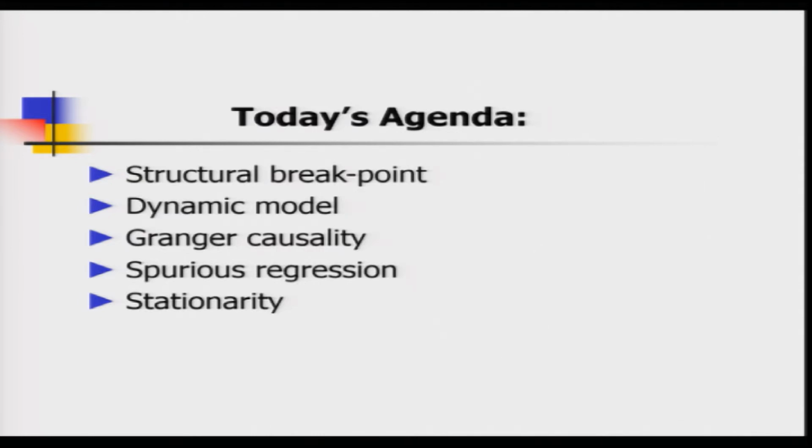And the third, we are going to talk about a very important concept in modern time series econometrics as proposed by Nobel laureate Clive Granger, that is known as Granger causality. And next we are going to discuss what is spurious regression, and finally we are going to end today's discussion with introducing the notion of stationarity.